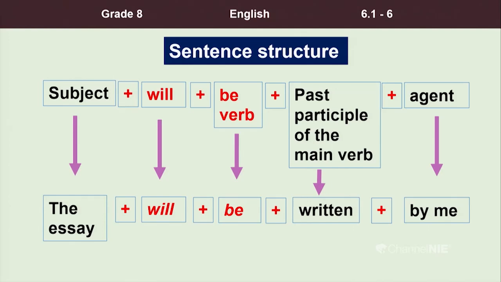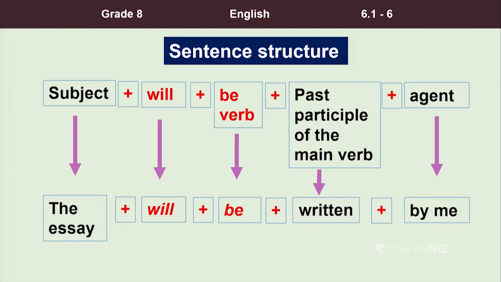Exactly. Now, here we have the sentence structure. Okay, now in the sentence we have the subject, will, the be verb, the past participle form of the main verb and the agent. What do you mean by the agent there? The person who does the action, right? The agent is the person who does the action. Okay, children. Now, I have a small example for you. An example which will be easier for you to keep in mind. Shall we read that? Okay.